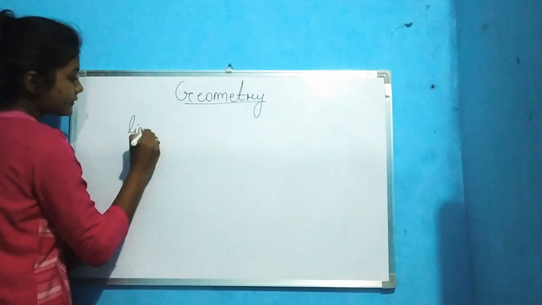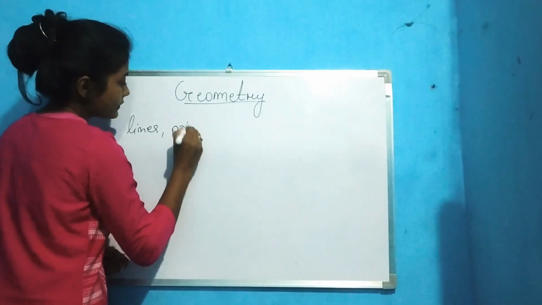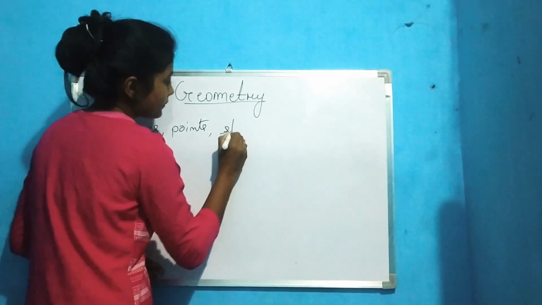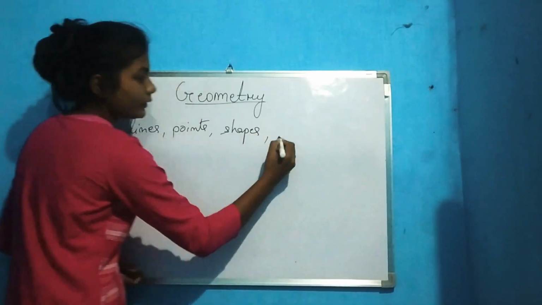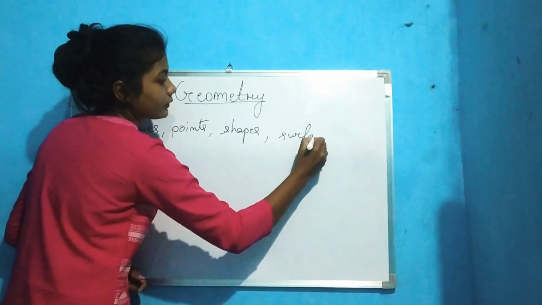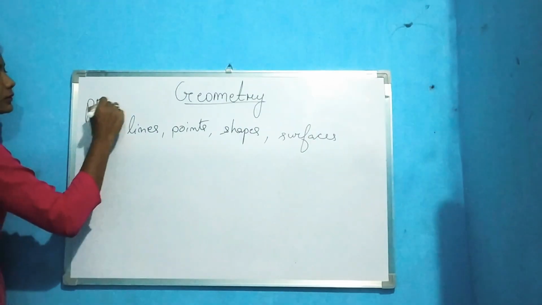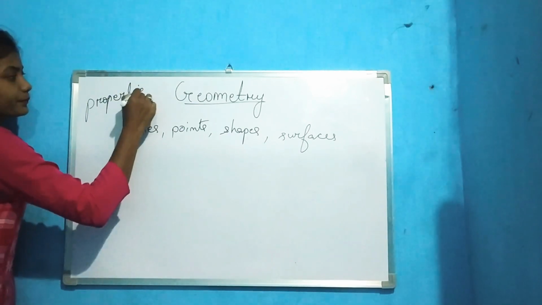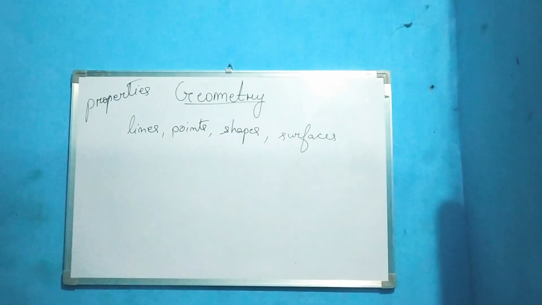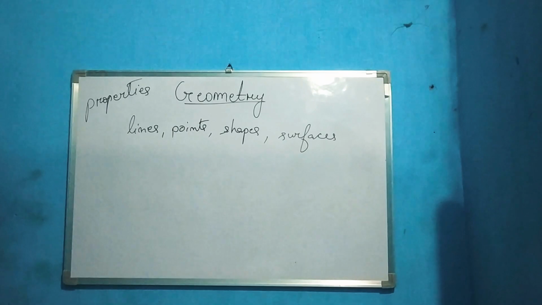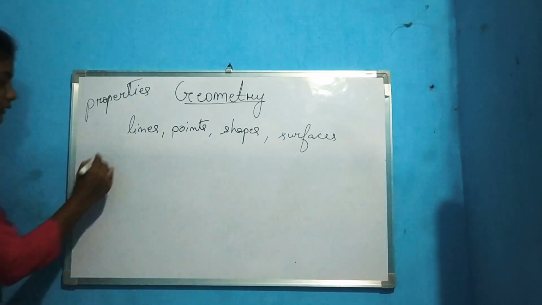So lines, points, shapes, and surfaces. Okay, with their what? Properties. You all are aware of different types of shapes that you have learned in your previous classes, like